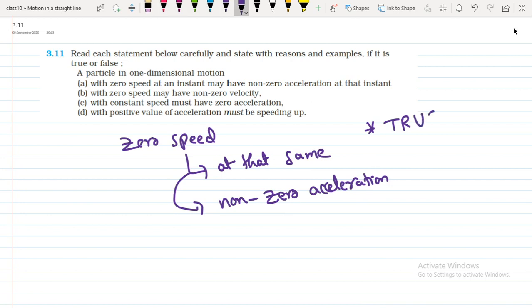So the situation is like that when a body begins to fall freely under gravity. Freely falling motion is also one-dimensional motion.